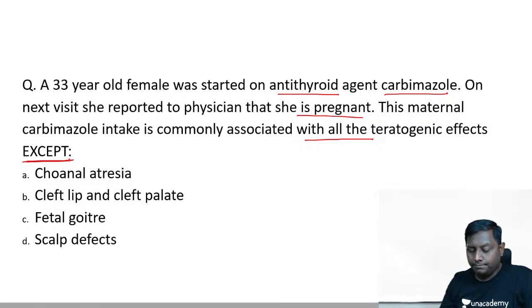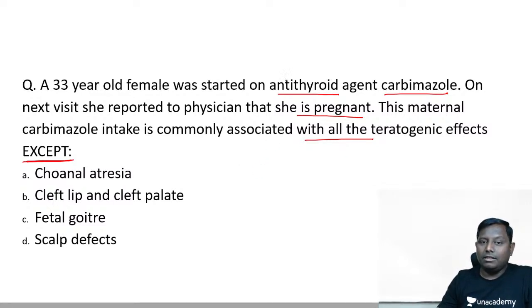Go ahead please. Which of the following? Okay, so most of you are marking B. It is a quite close option. Methimazole causes scalp defect. Aruna Devi, are you asking or telling?